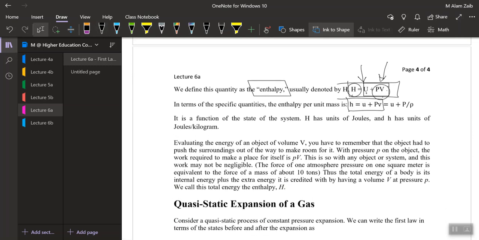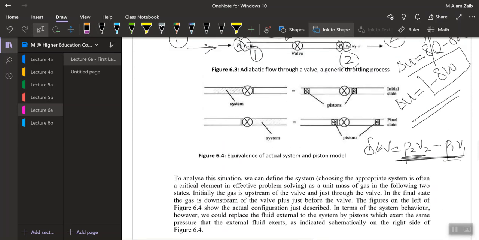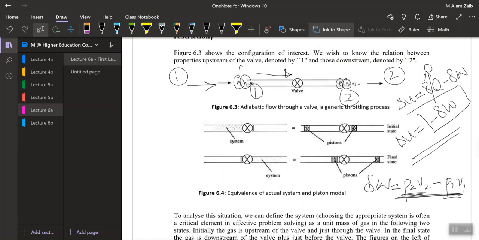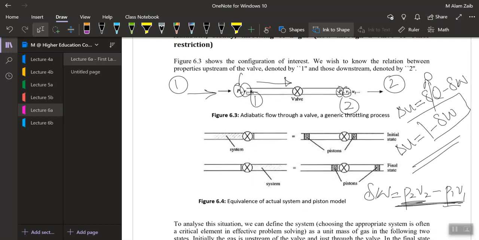Now again, moving back to what enthalpy is: it was the energy responsible for moving the volume V1 from upstream, or from state 1, to volume V2 at state 2.